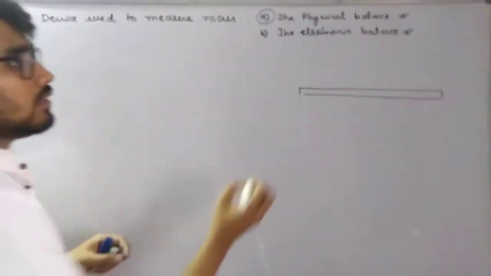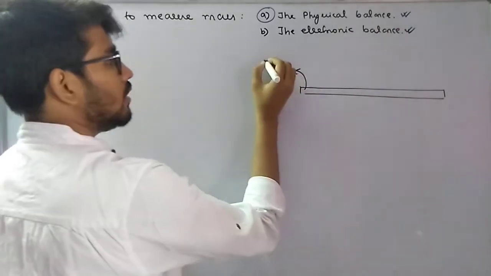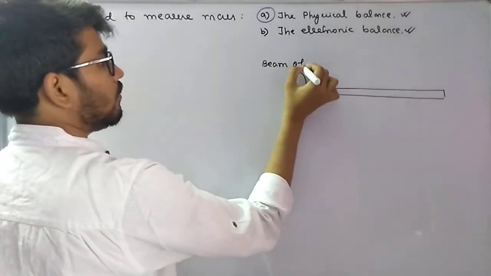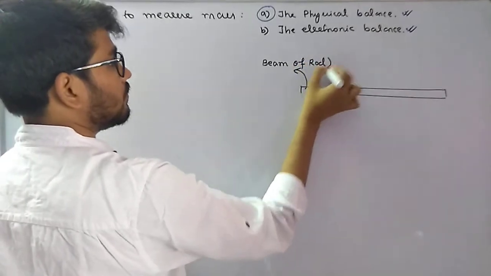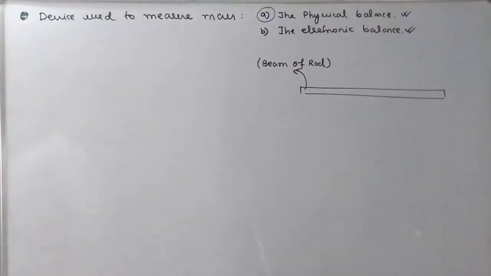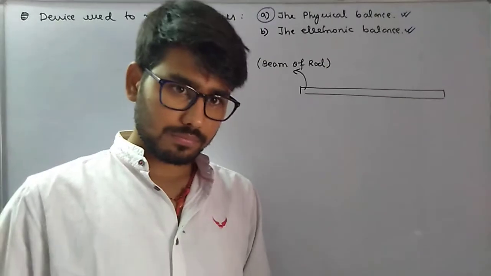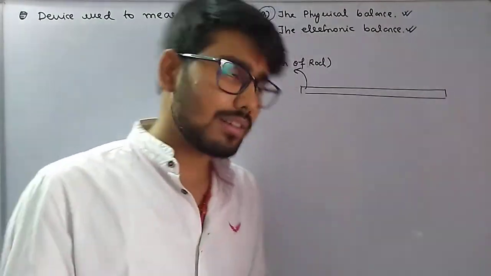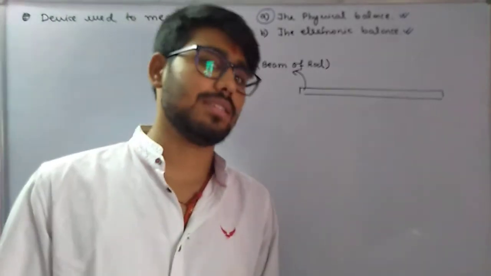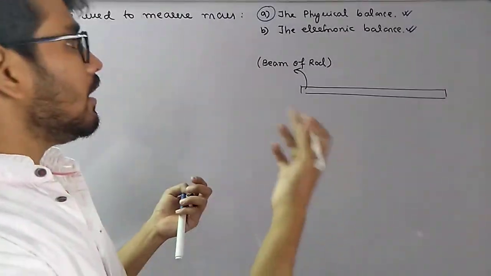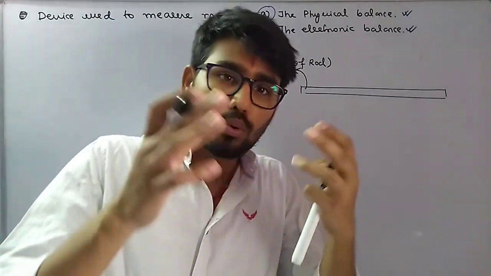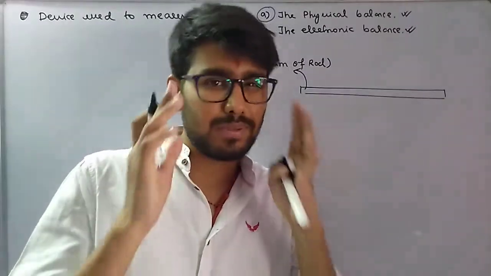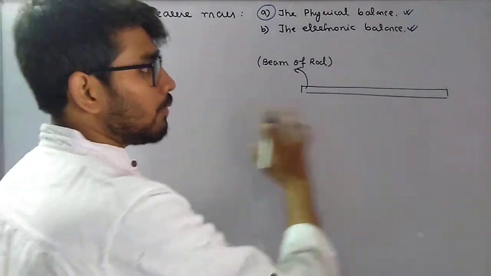The best thing is you write along with the video. As you go through the video, take your exercise book and write it down. I feel that is better. This is a beam of rod.